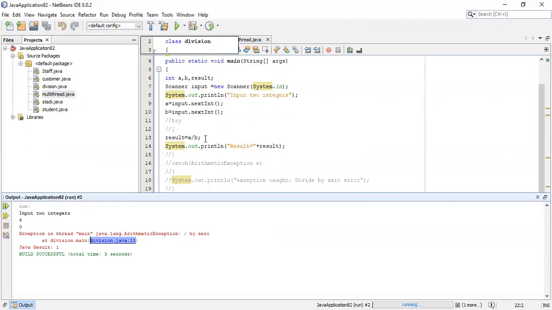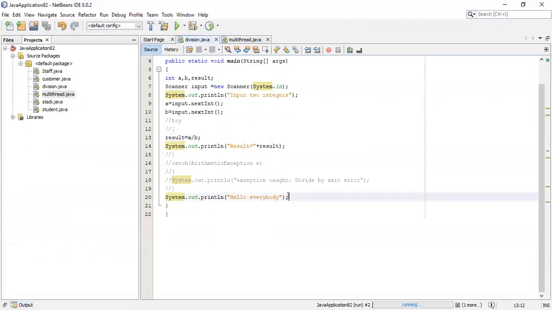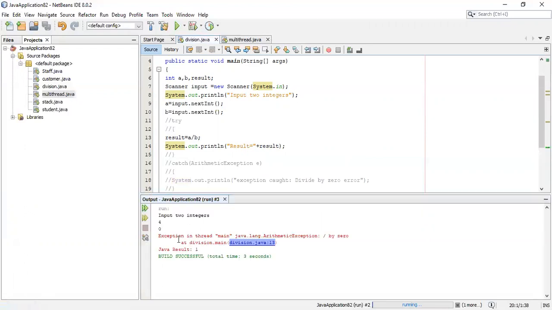How am I trying to say that? See here, this particular message, the "hello everybody" message, is not being printed. Just observe here. At line number 13 the error occurred and the program terminated abnormally, so the further statements in the program did not execute at all. So that is the advantage of using try and catch block.